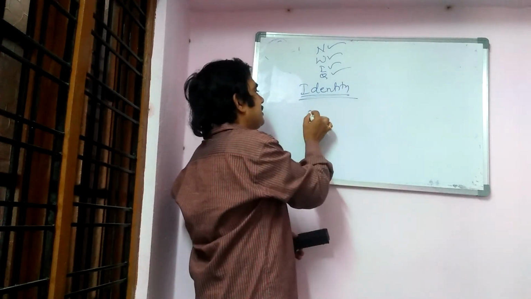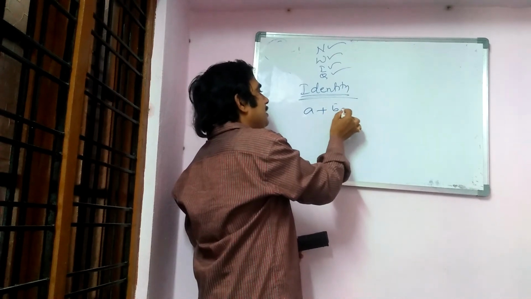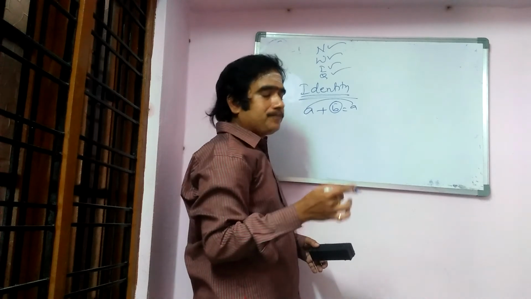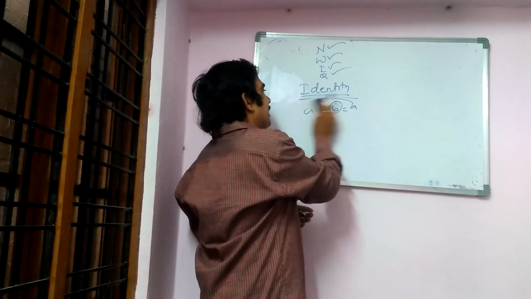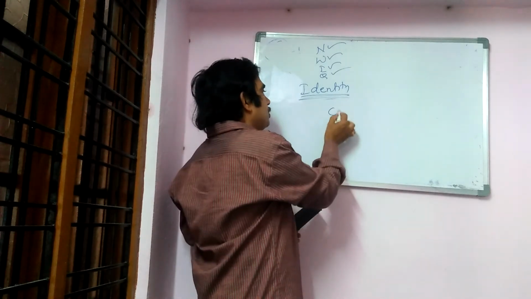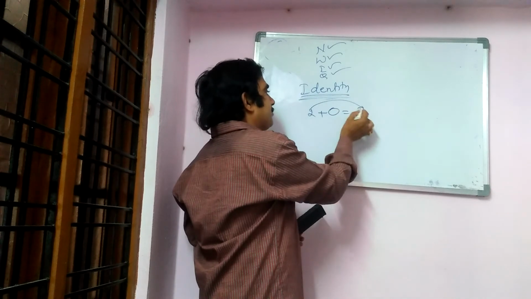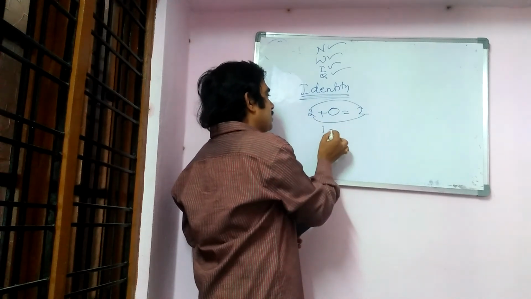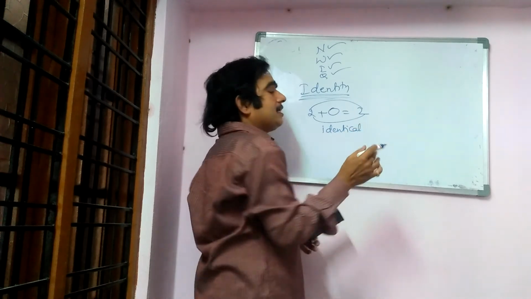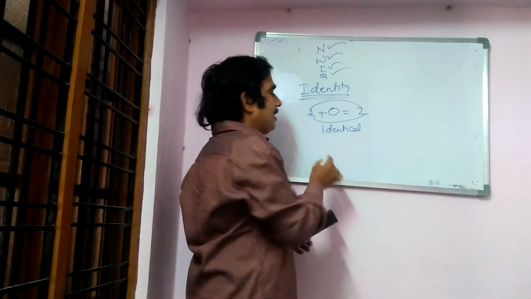Now what is identity? For any number A, if you add a number B and get the same A again, B will be called the identity. That is the higher classes definition. But in rational numbers, we have 0. If you add 0 to any number, it will give you the same result. This and this are the same, identical. After the operation, it is not changing. That's why it is called the identity element.